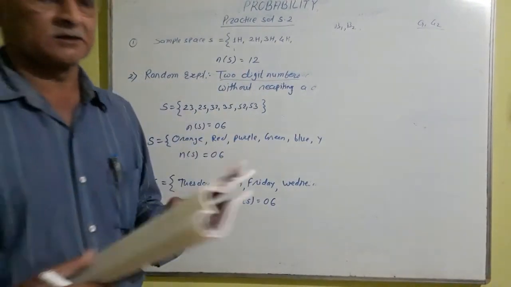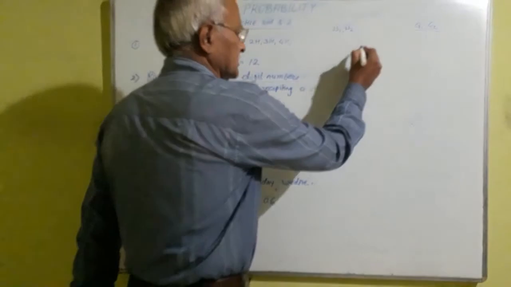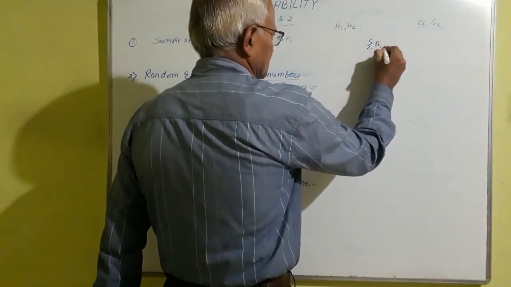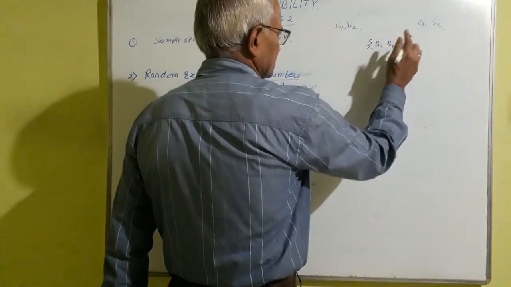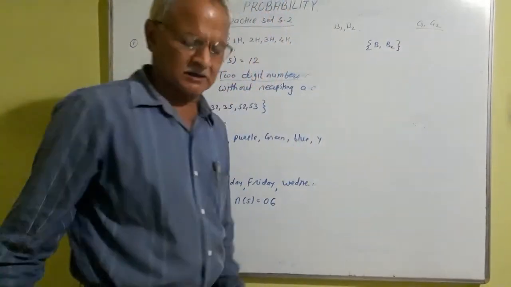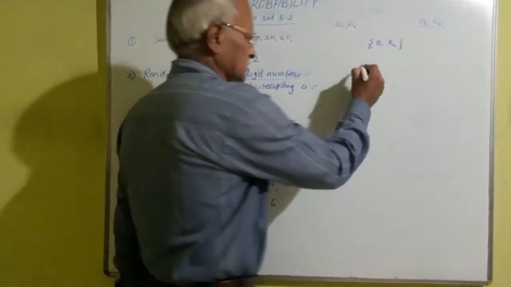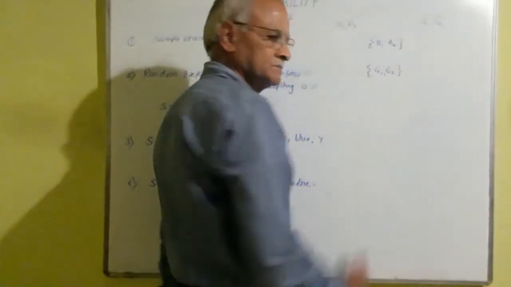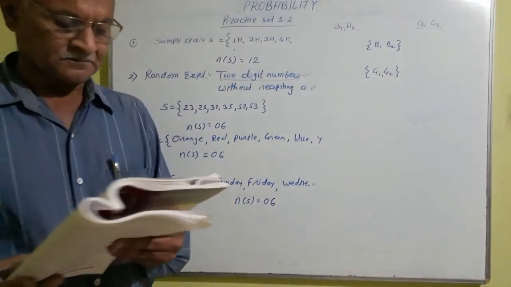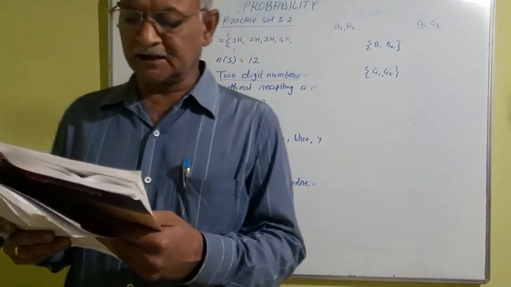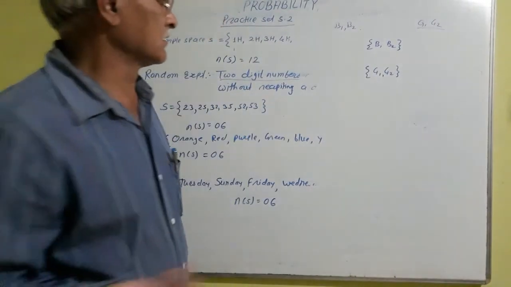Committee of 2 boys. How many committees of 2 boys will be formed? Only B1, B2. Only B1, B2 is the committee formed. Committee of 2 girls. Which committee of 2 girls will be formed? G1 and G2. Here is the 2 girls committee. And third one is committee of 1 boy and 1 girl.